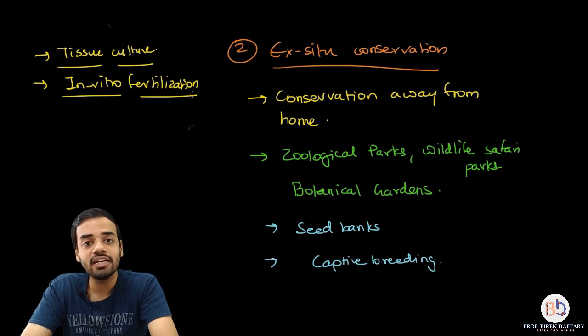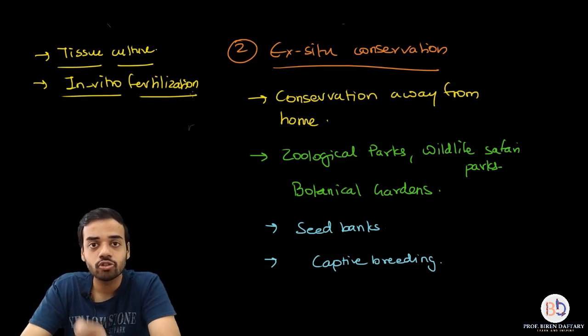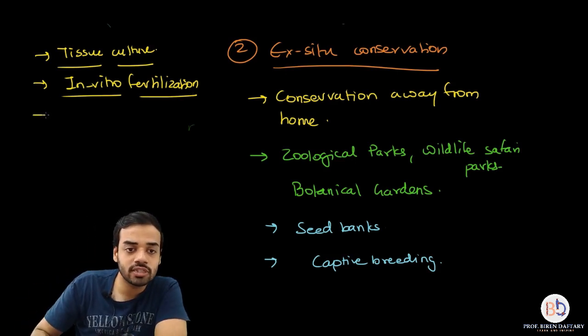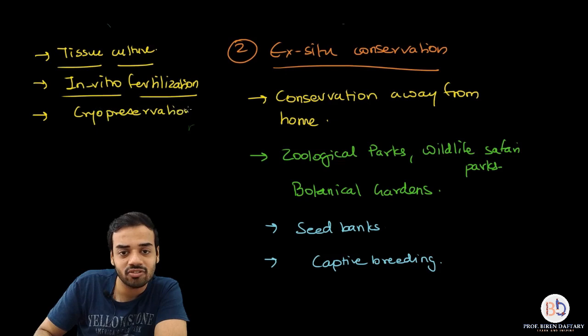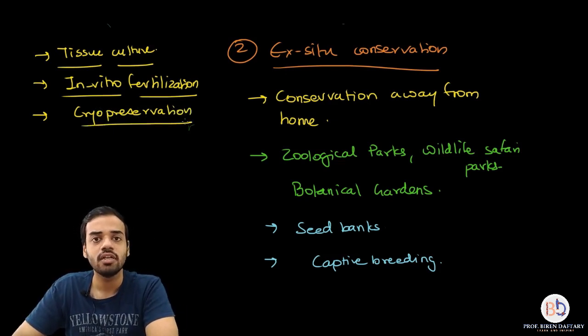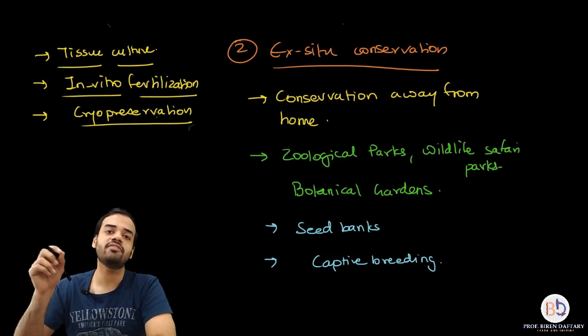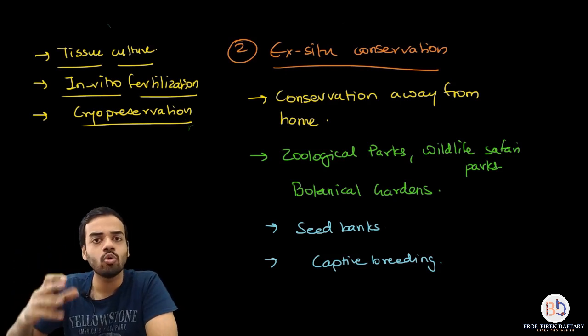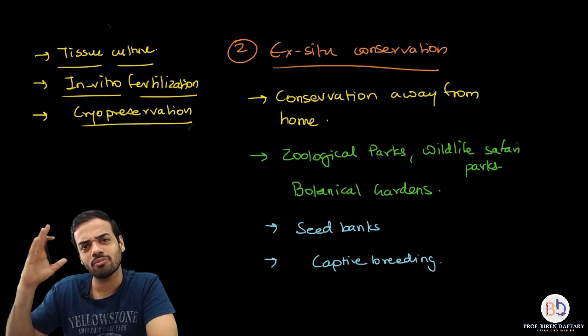But for that you will need to preserve the gametes. So how will you preserve them? So there is something called cryopreservation. So because of all these facilities nowadays, ex situ conservation has become easy. What is cryopreservation? Cryopreservation is preserving anything at a very low temperature so you can keep it for many years.